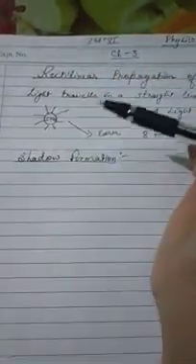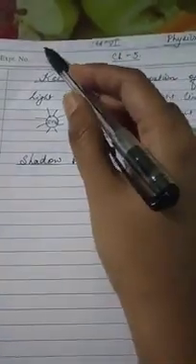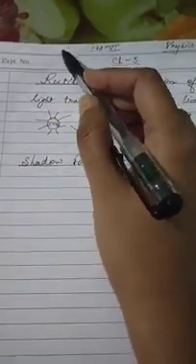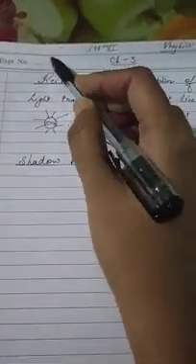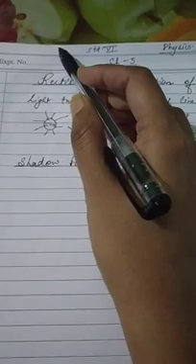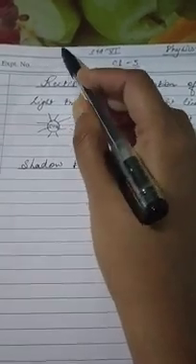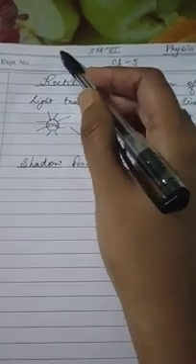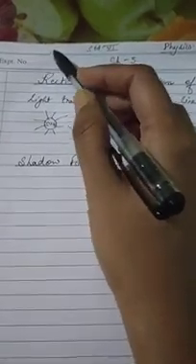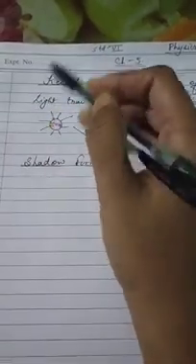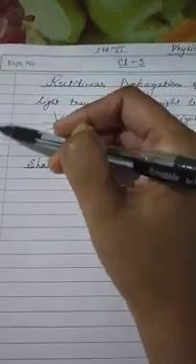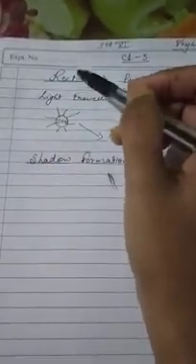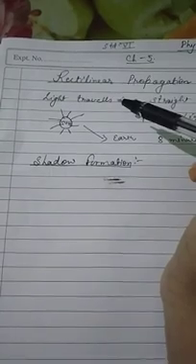enters the room. In windows also, suppose the windows are closed and only one part of the window is open. Then you will observe that the sunlight enters through that open part into the room, but it travels in a straight line. It always travels in a straight line path.